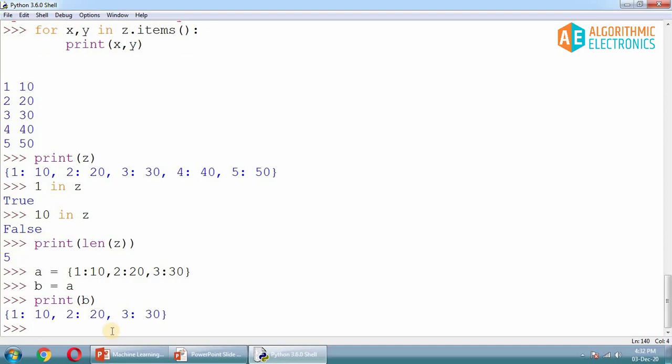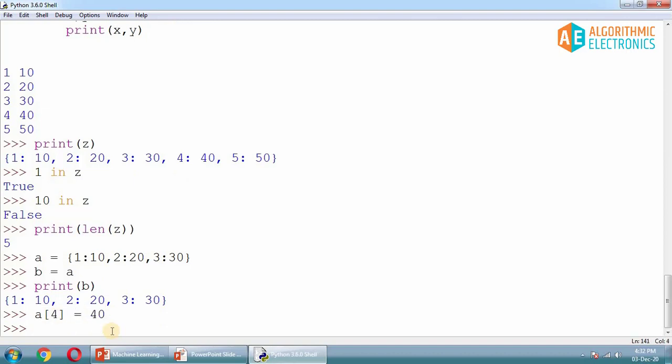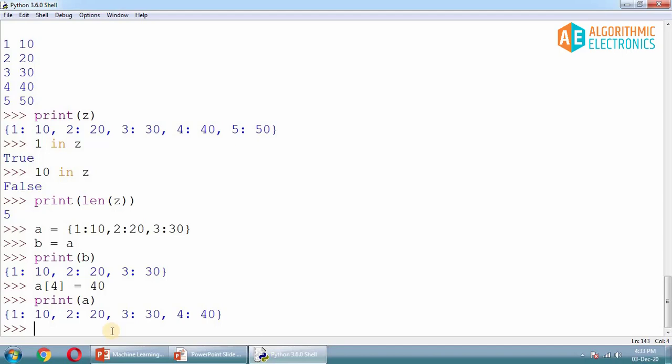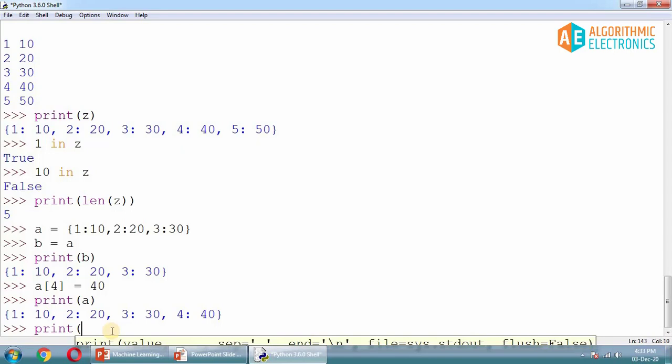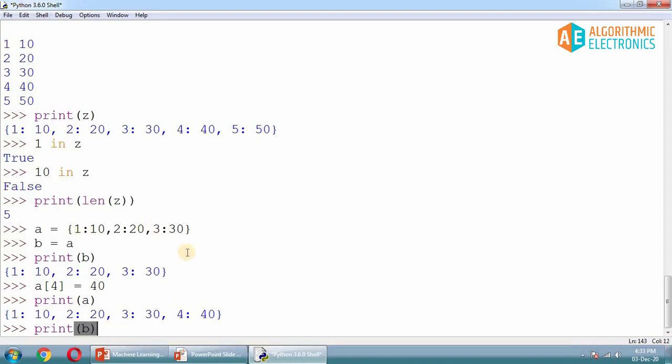But if I do A of 4, now I add an extra element inside it. Then if I print A, this is what I am expecting, that it should print from 1 to 4. But what if I print B? I'm expecting that it will print 1, 2, 3 only, because I haven't added anything to B. I've just copied this to B.